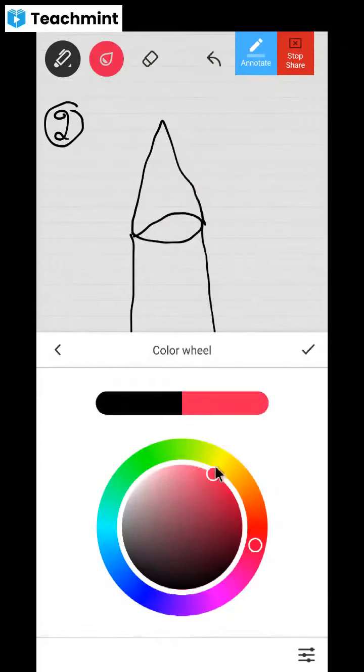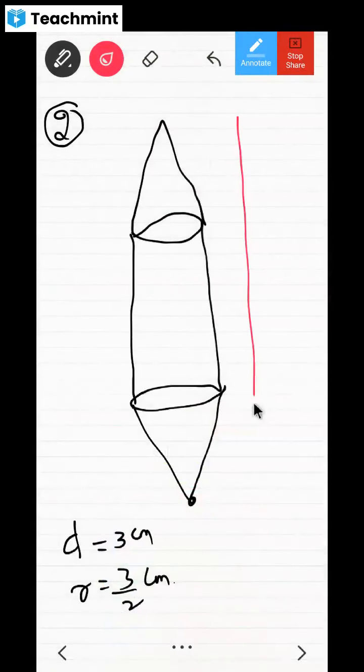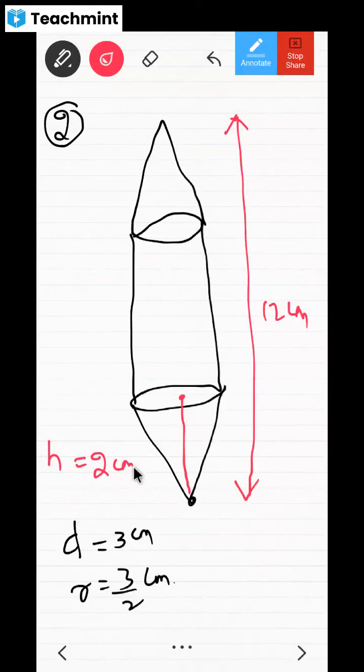The entire height they have mentioned. What is the entire height of this model? 12 centimeter, no? And the height of this cone, I'll write it as HC or HCO or whatever you want to write. I mean, the height of the cone is equal to 2 centimeter, no? And here also it is 2 centimeter, no?